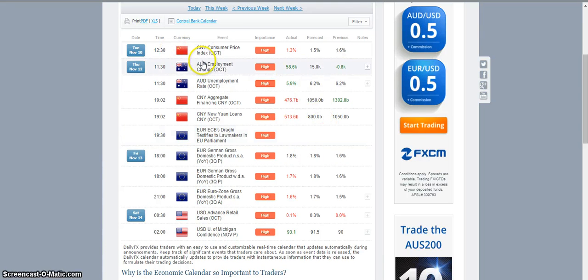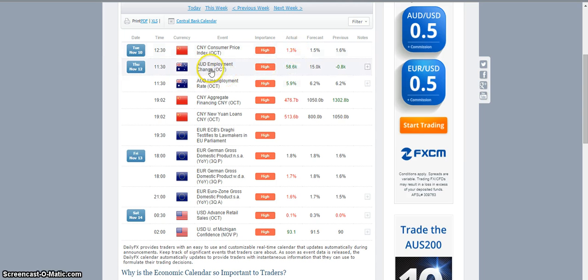In the beginning of the week, the China CPI numbers came out. They came out worse than expected with 1.3 versus a forecast of 1.5, and that would have affected currencies such as the Aussie dollar, and you would have seen the Aussie have a bit of weakness.